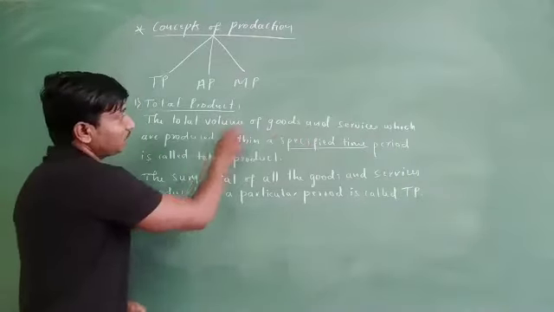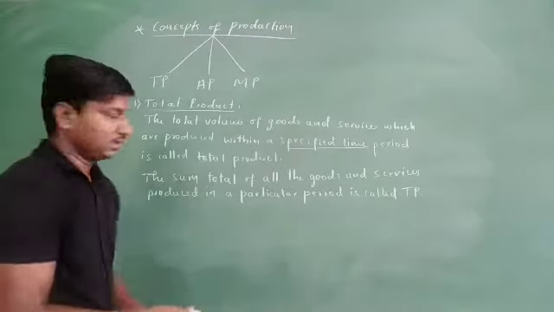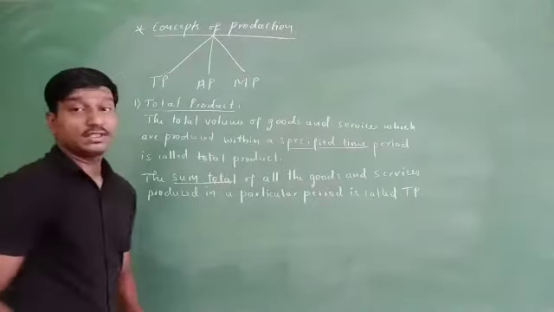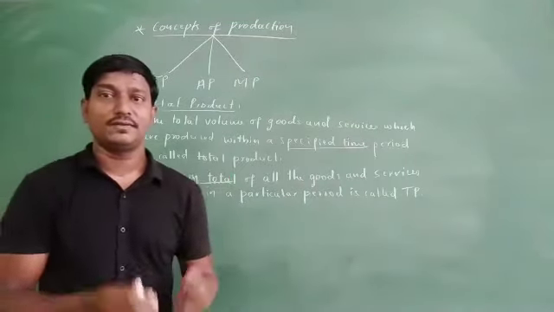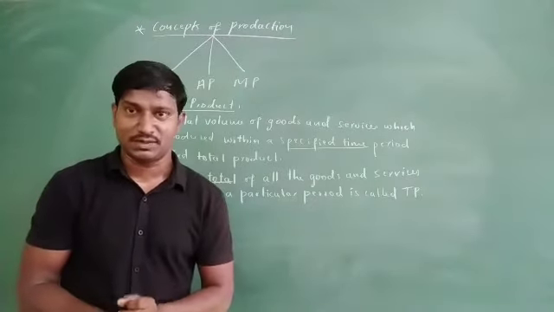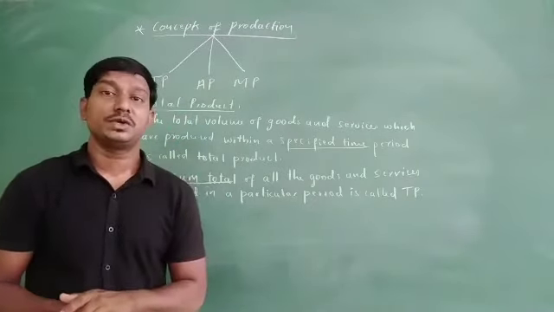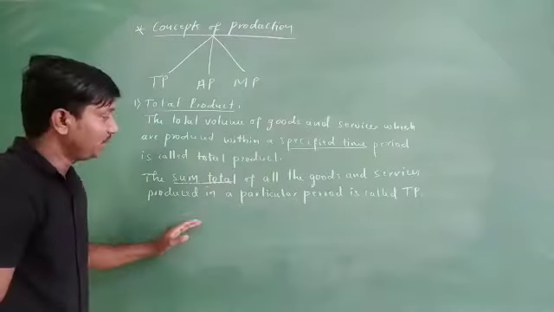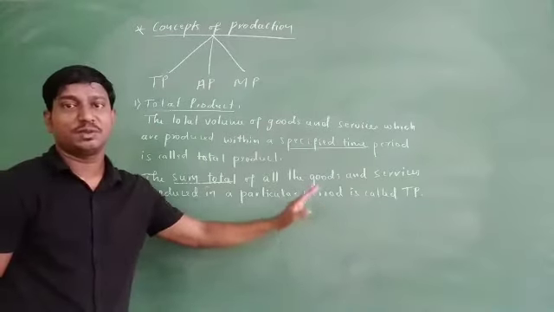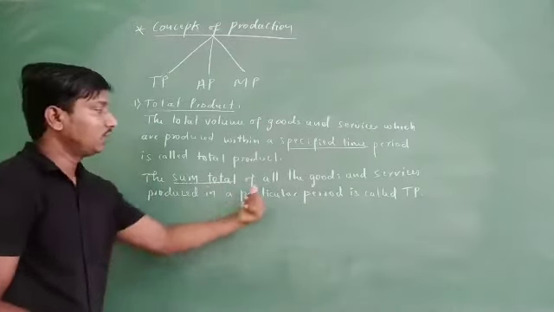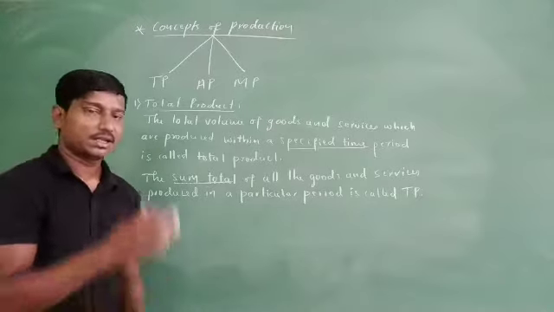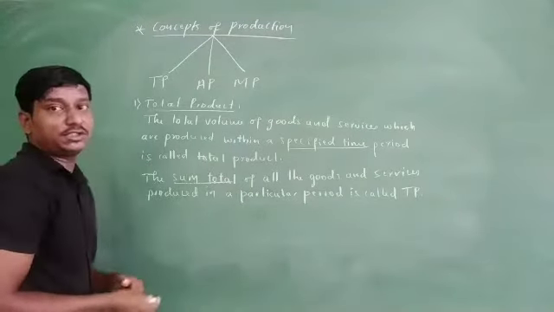The same way here, the sum total of each and every unit of the commodity that a manufacturer produces within a specific time period is what we call total product. Well, how do you calculate this total product?